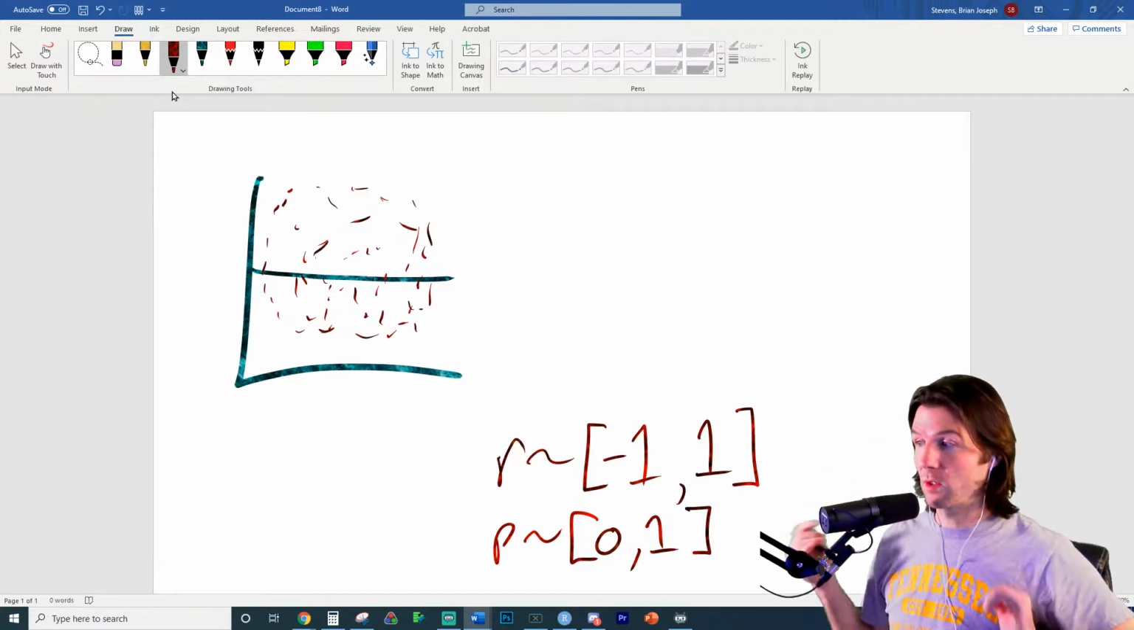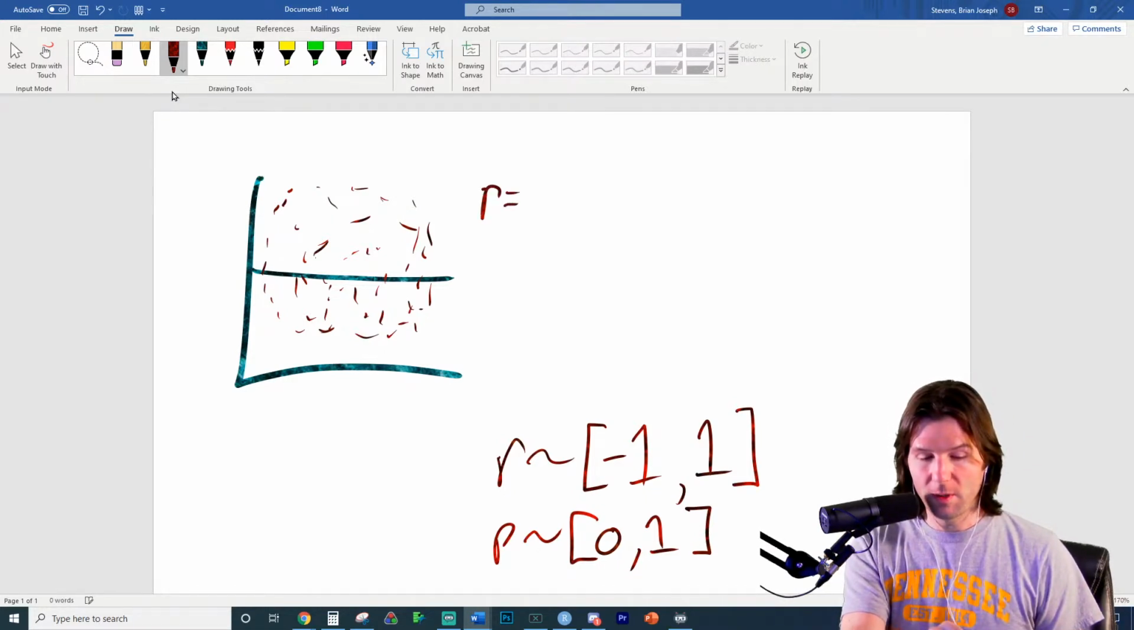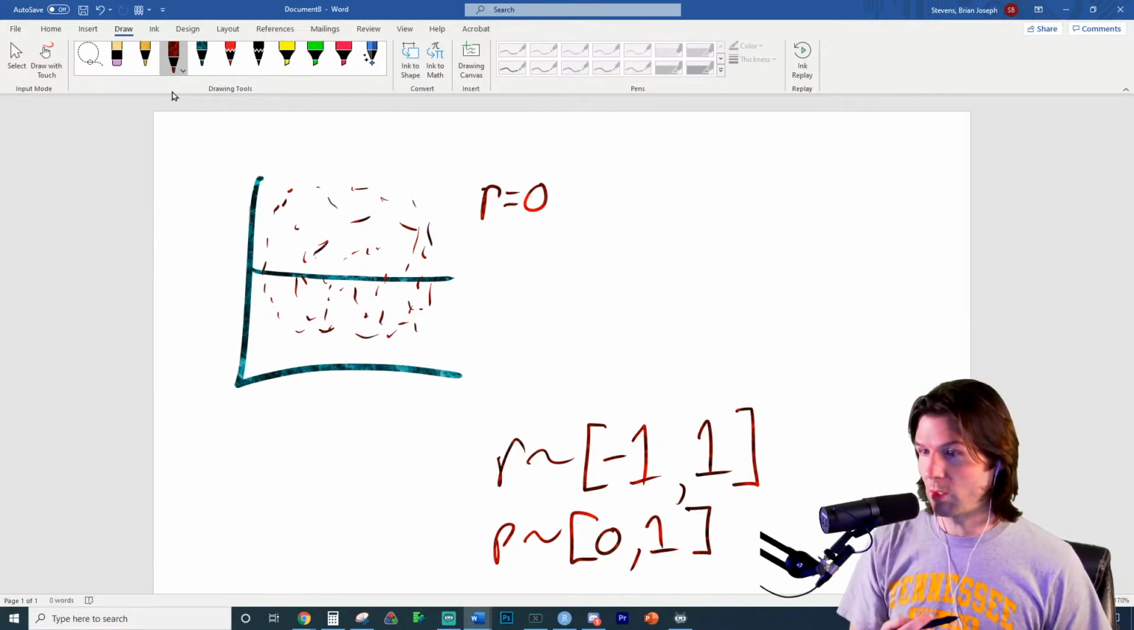And then we could also talk about what the r squared is for this. It's going to be equal to 0. Nice job, Eric. 100 points. Great work. R is going to be equal to 0 because there's no linear correlation between this.